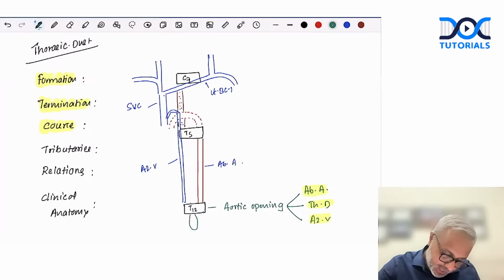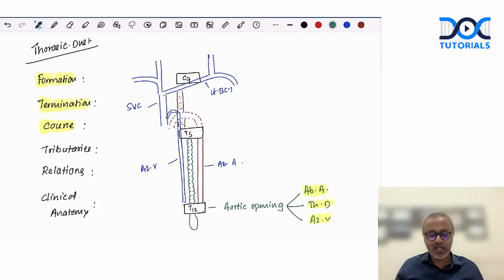All we need to do now is show the thoracic duct until the T5 vertebral level as a beaded structure. It is a beaded structure present in the thoracic cavity, mainly in the posterior mediastinum.